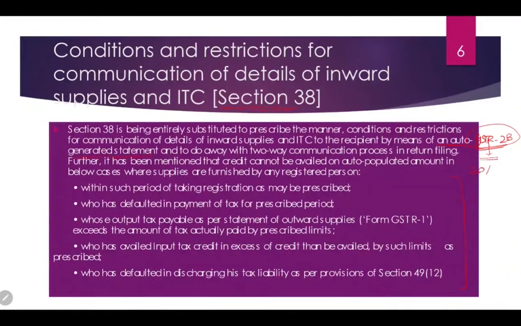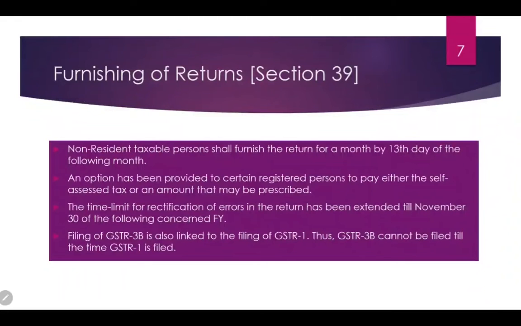Earlier the limit was 20% of the eligible ITC, then it reduced to 10%, then 5%, and then 0. So government is again and again putting more pressure on the ITC side, with the intention that if I do not get the money, I will not give the credit. With this intention, the government is making ITC provisions more and more stringent. So let's get on to the next slide.